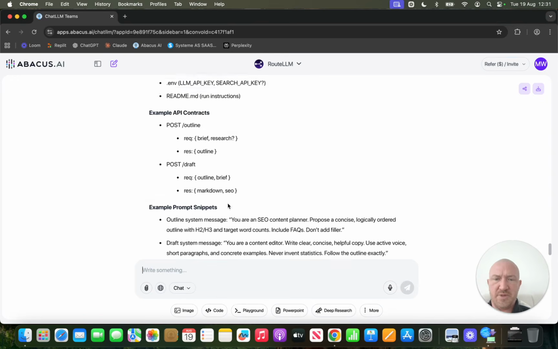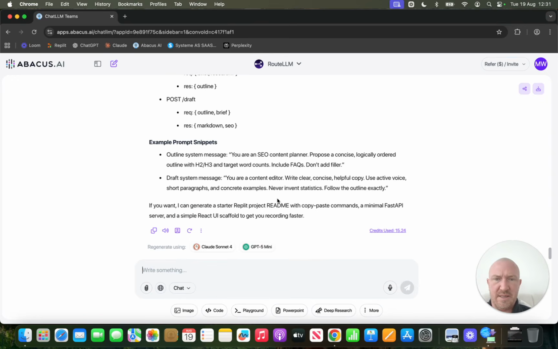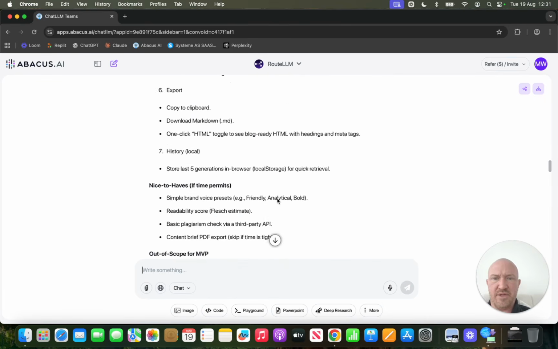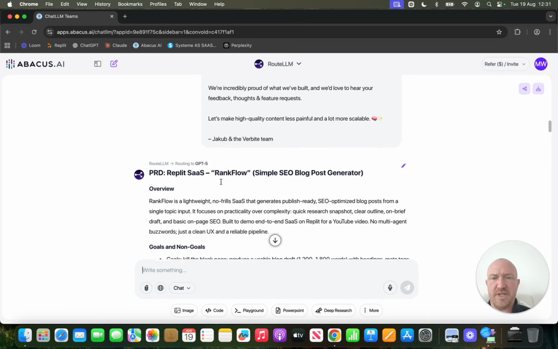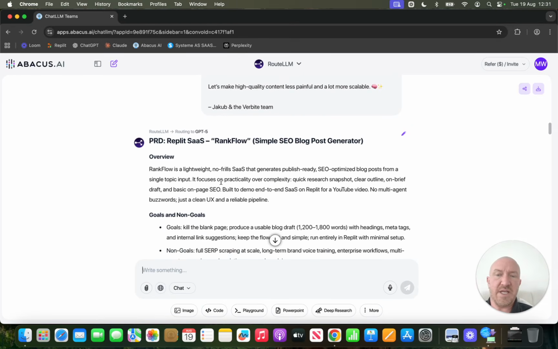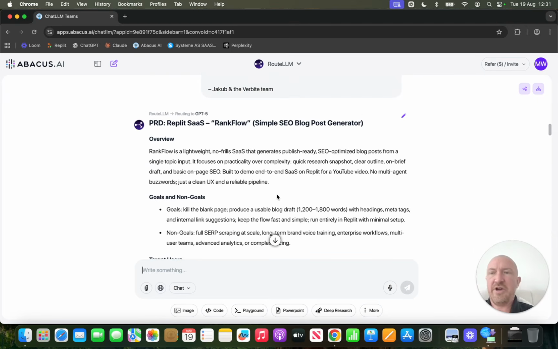So, which LLM did it? Abacus can route it through different LLMs. Which one did it choose? Oh, it chose ChatGPT 5. Usually I would do a product requirements document with ChatGPT anyway. So what I'm going to do is copy this and put it into Replit.